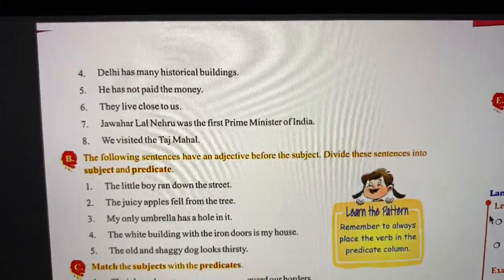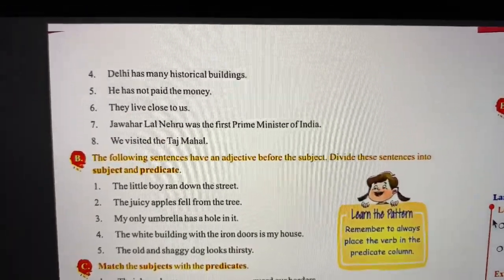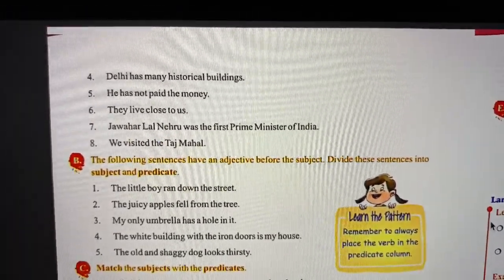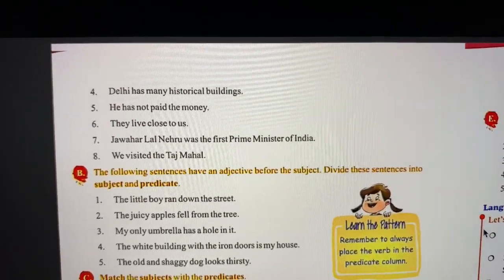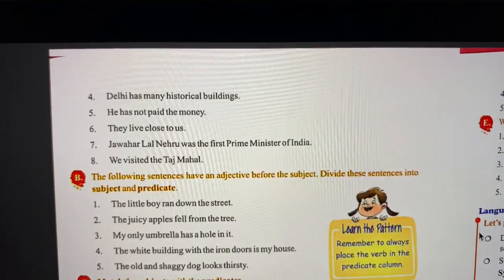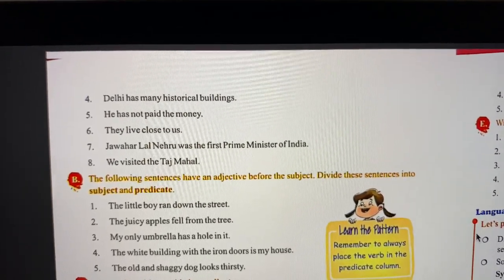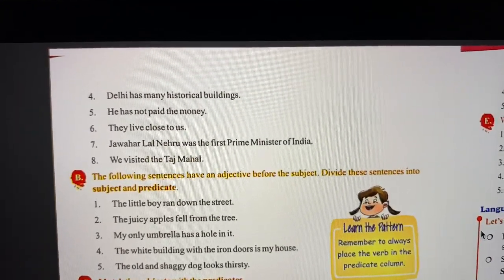Divide the sentences into subject and predicate. So please don't get confused, okay? We need to first separate the sentences into subject and predicate. All this says is that the following sentences have an adjective before the subject. What is an adjective? Always remember, an adjective describes a noun, all right?